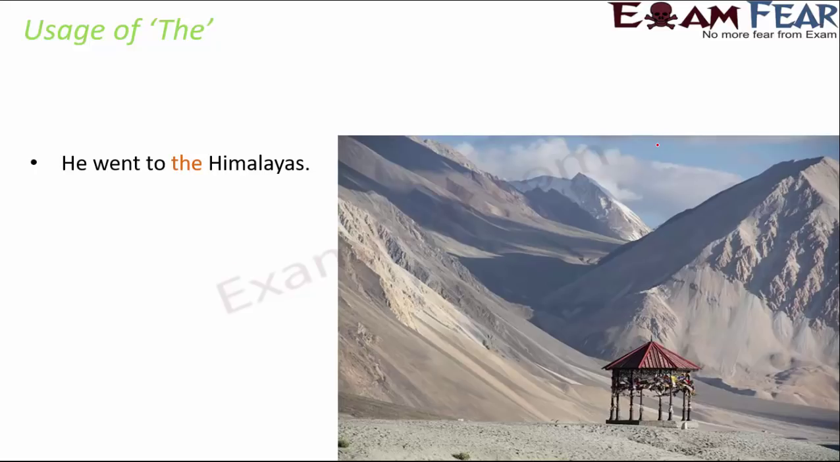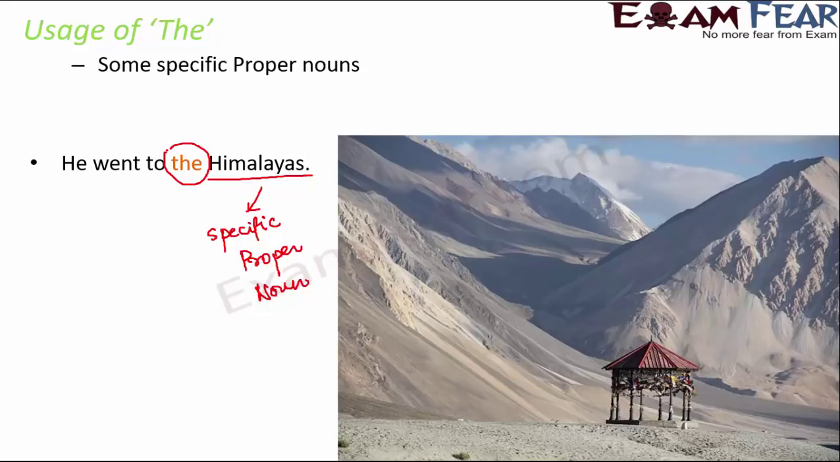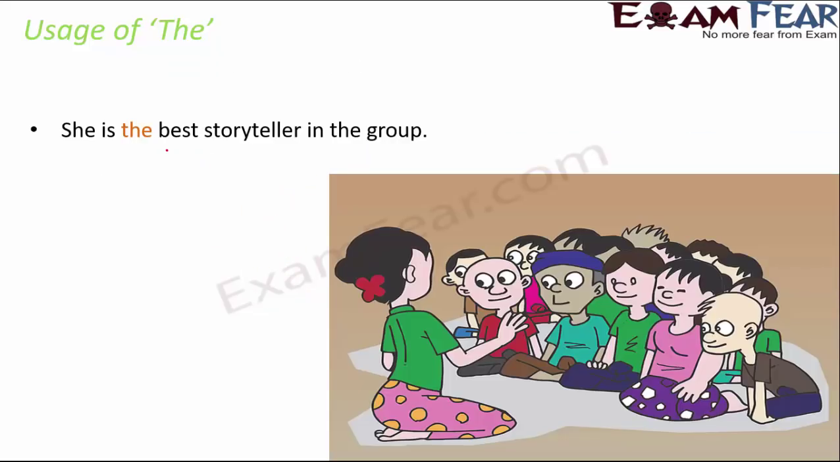Let's look at the next example. He went to the Himalayas. So here, what is Himalayas? Himalayas refers to a specific proper noun, the name of something, right? So here Himalayas refers to the name of a mountain, and it is a specific thing, like a specific mountain. So that is why we used "the". So he went to the Himalayas. So for some specific proper nouns, we use "the".